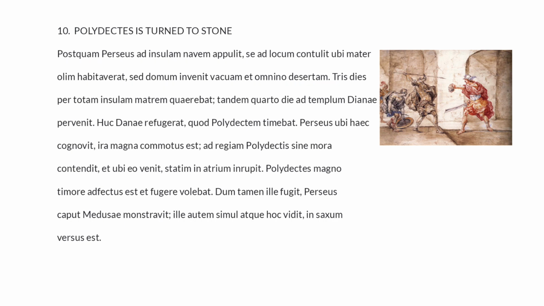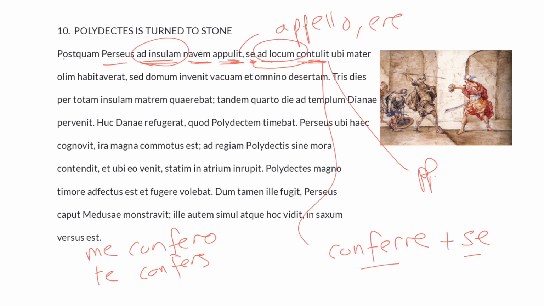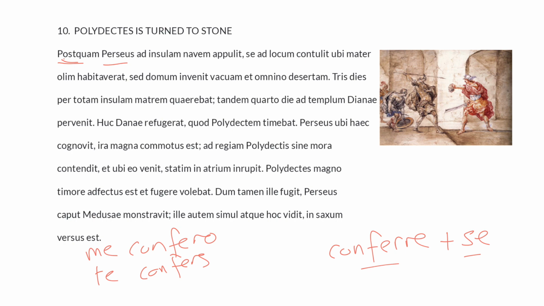We begin with the subordinating conjunction, postquam. It's a temporal conjunction that is dealing with time. After Perseus, then we have a prepositional phrase, ad insulam, then the object nauem, and the verb appulit. This appulit is from the verb appello, which means to push. It's third conjugation, appello, appellere, like so. So after Perseus pushed his boat or sailed his ship toward the island, ad insulam, what did he do?